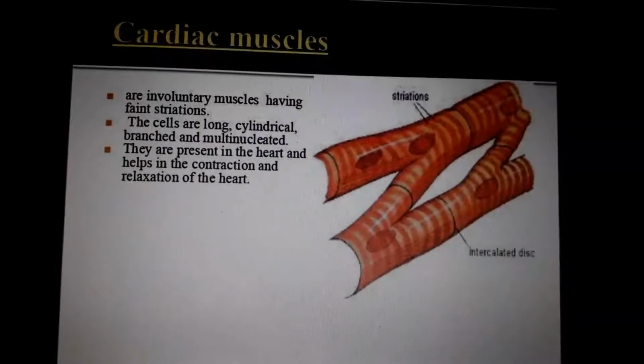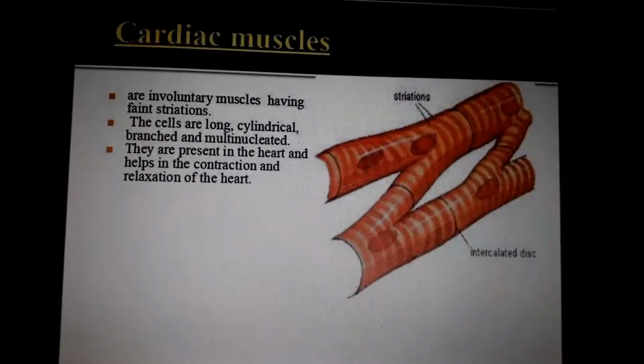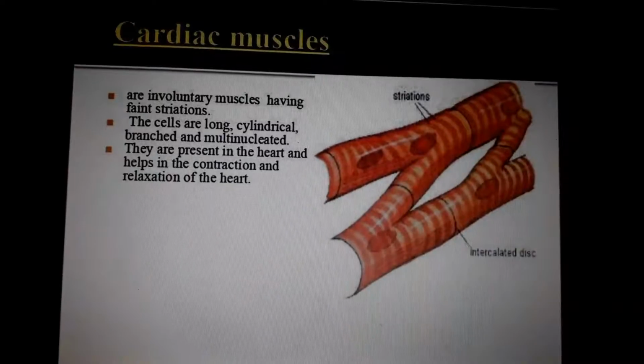Cardiac muscles are nothing but the muscles present in the heart. They are involuntary muscles, because we cannot control our heart's movement. Can we control our heart's movement? No, it's impossible. The cells are long, cylindrical, branched and multinucleated.